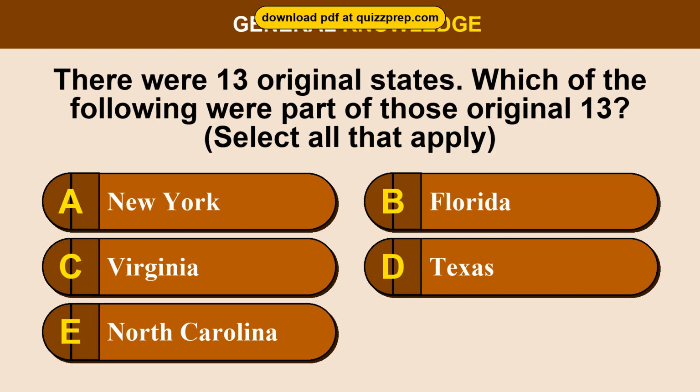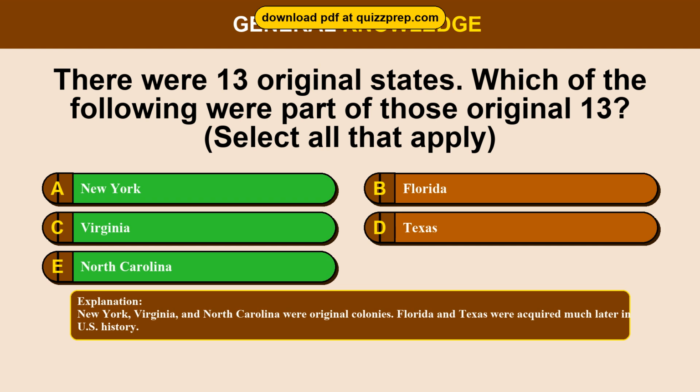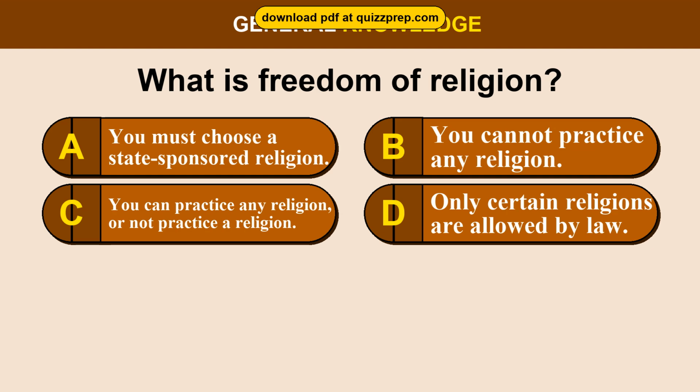Question 36. There were 13 original states. Which of the following were part of those original 13? Option A, New York. Option B, Florida. Option C, Virginia. Option D, Texas. Option E, North Carolina. The correct answers are options A, C, and E: New York, Virginia, North Carolina. New York, Virginia, and North Carolina were original colonies. Florida and Texas were acquired much later in U.S. history.